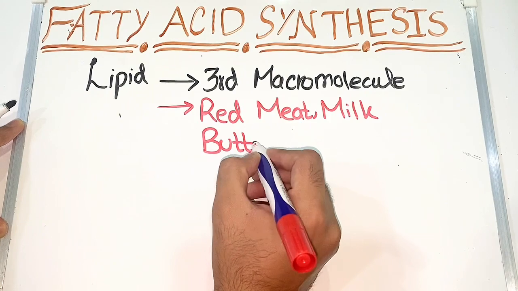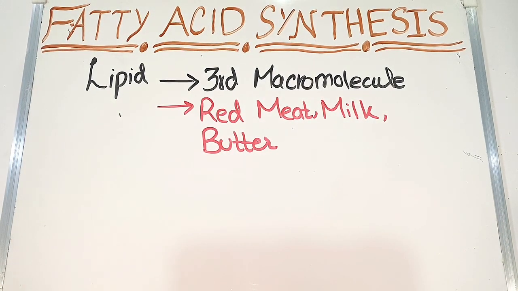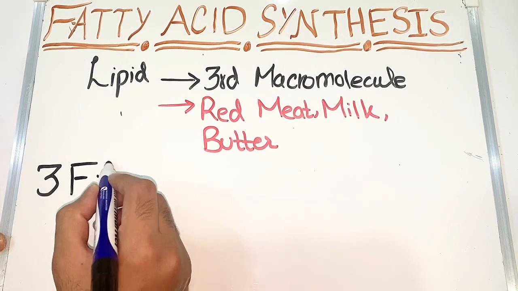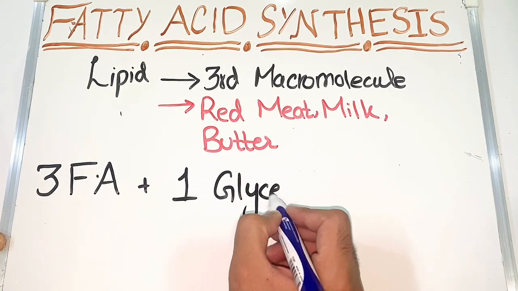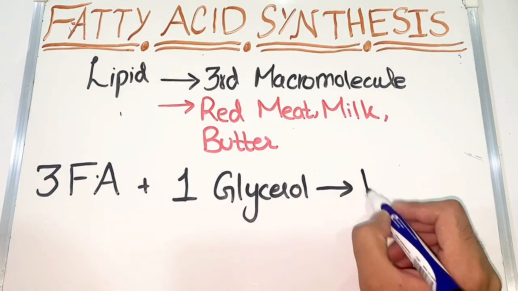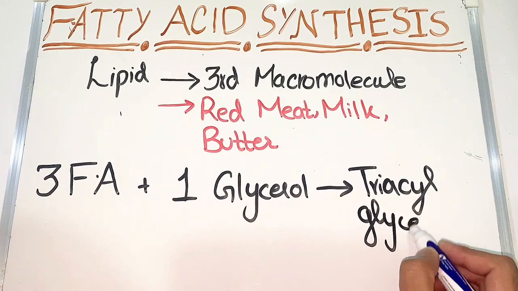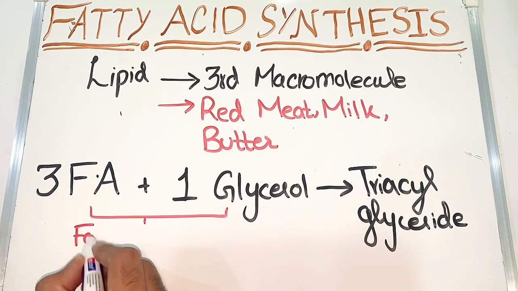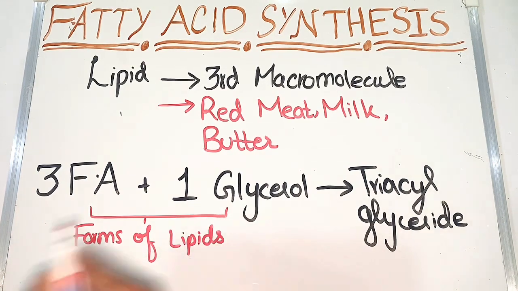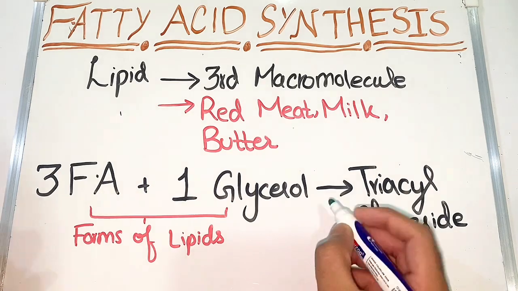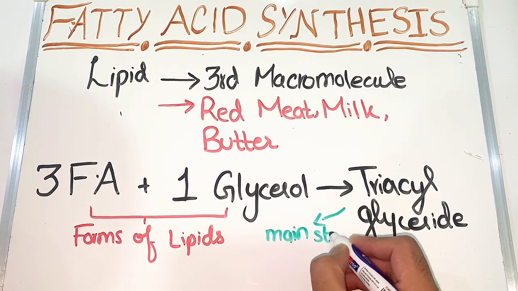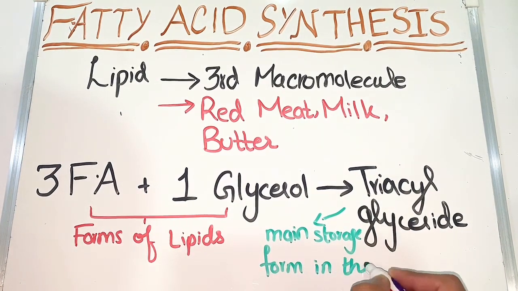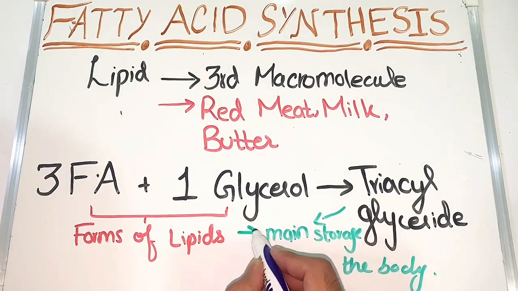Lipid is mainly present in red meat, milk, butter, etc. Lipid is mainly stored in the body in the form of triacylglyceride, which is formed by three fatty acids and one glycerol. So every three fatty acids and one glycerol make one triacylglyceride. So fatty acid and glycerol are the forms of lipid.